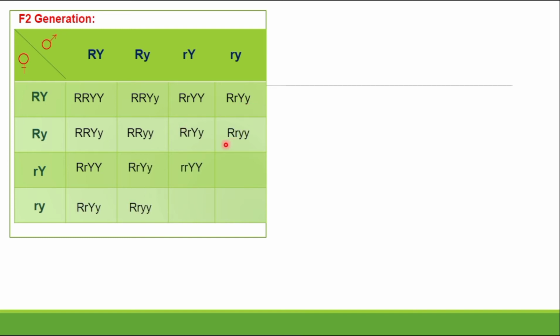Then we obtain capital R, small r, capital Y, capital R. Here what? The small r, capital Y, capital R. Capital R, small y, small y. Again we obtain the same cross, and the last one is what? Small r, small y. Let me see what the phenotypic ratio is.